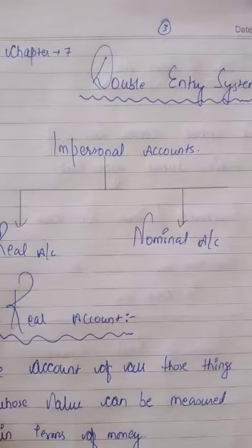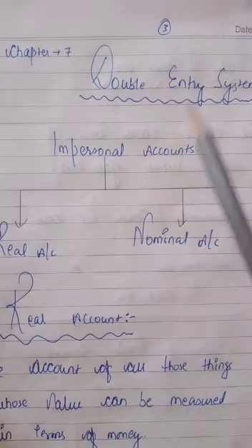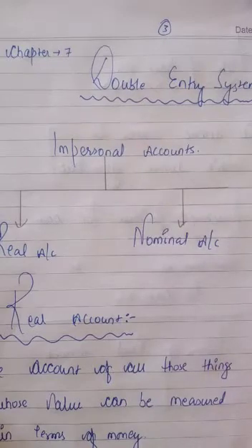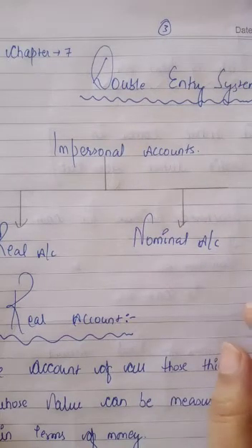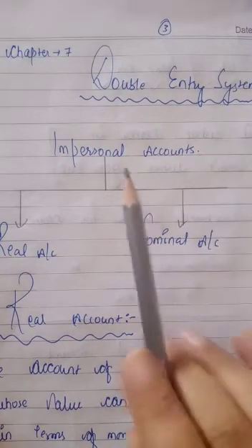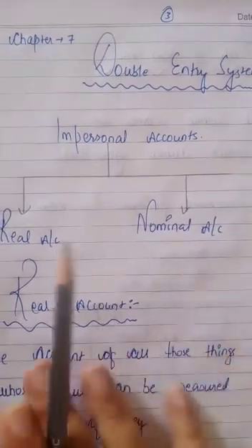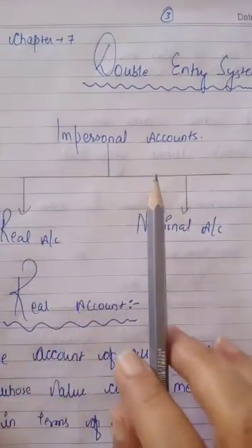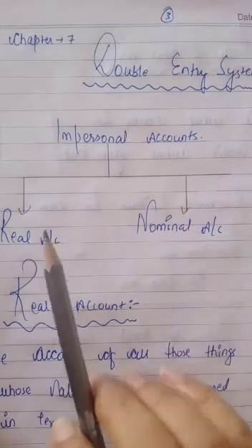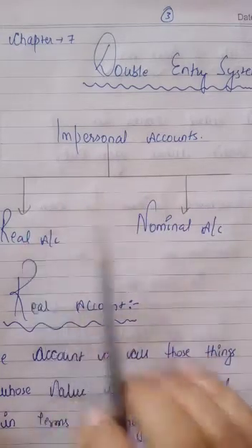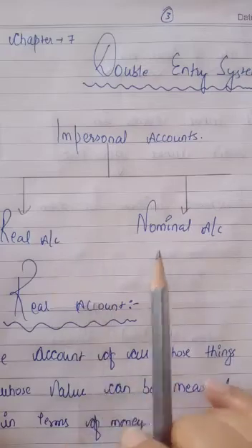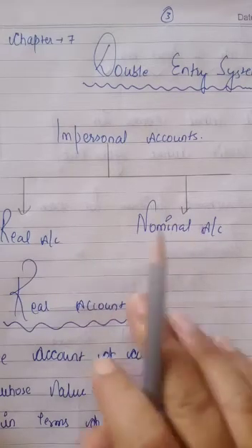Hello students, this is the third video of chapter number 7, double entry system. In my previous video we studied personal accounts, and in today's video we are going to study impersonal accounts. Impersonal accounts are of two types, real account and nominal account.